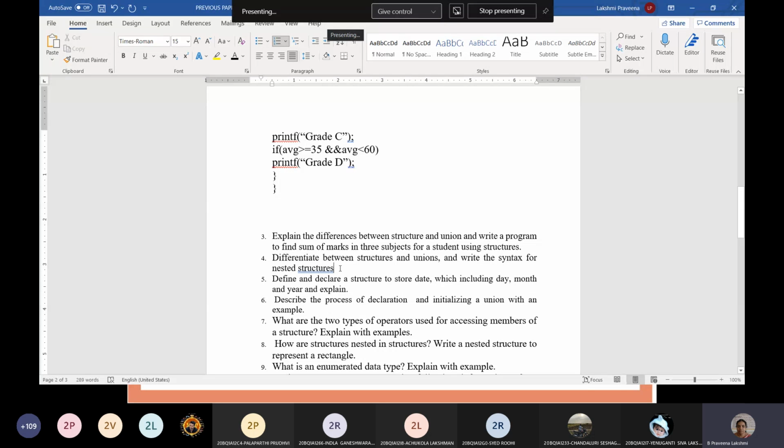Next, this is also the same question: differentiate unions and structures, and write the syntax for nested structures. That is, you can create one structure inside another structure. For that you can write a syntax. This is also the same example. Define and declare a structure to store the date which includes the day, month and year. So you just need to create a structure which contains 3 variables: day, month and year.